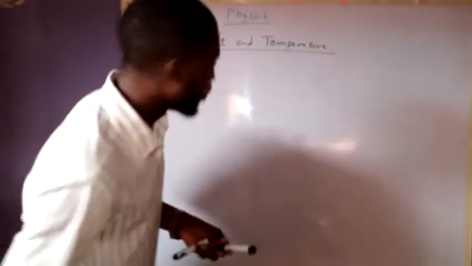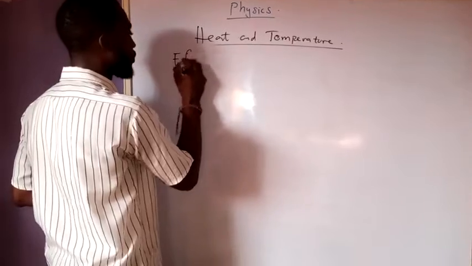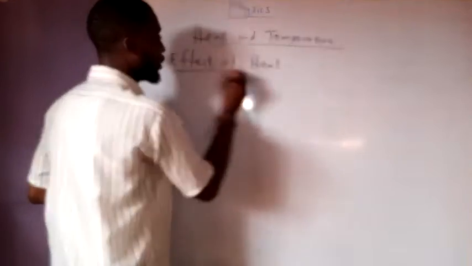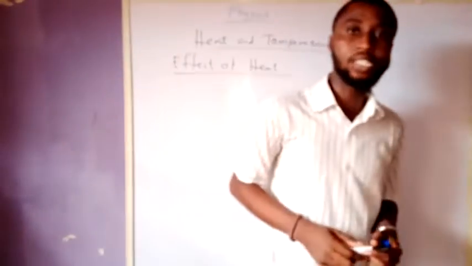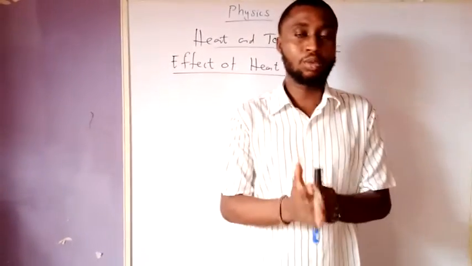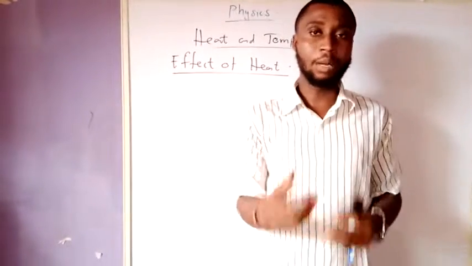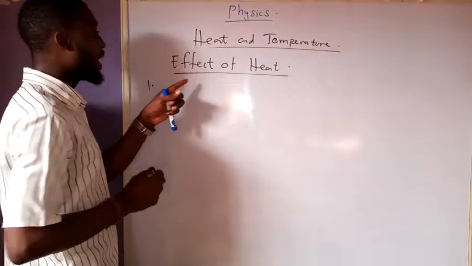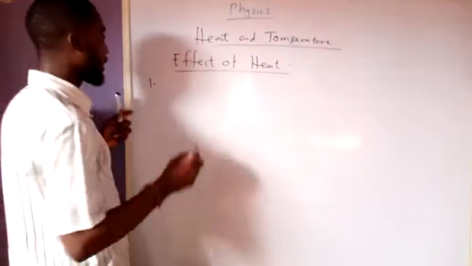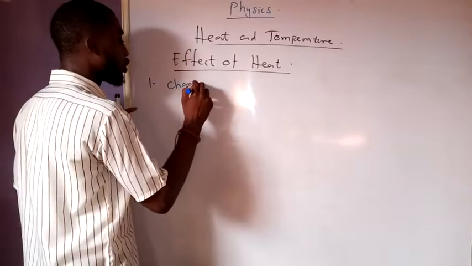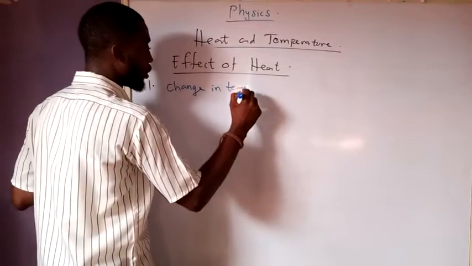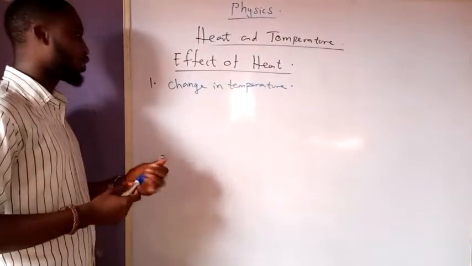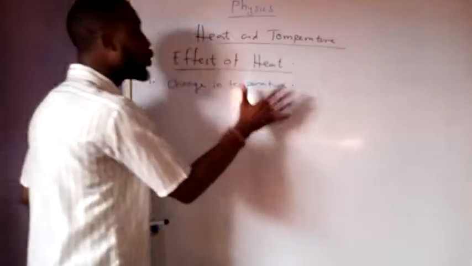So next question is, what is the effect of heat on the body? If you apply heat to a particular substance or to a particular body, what will happen? Alright, number one is, if you apply heat to a particular body, the first thing you should expect is there will be a corresponding change in temperature. That's the first thing. So when you apply heat to a particular substance, the temperature will change.